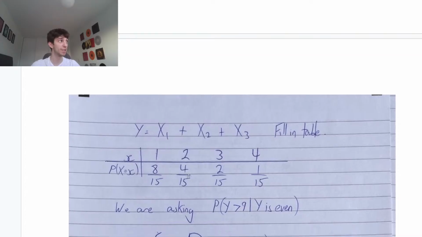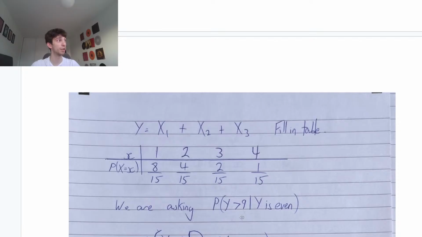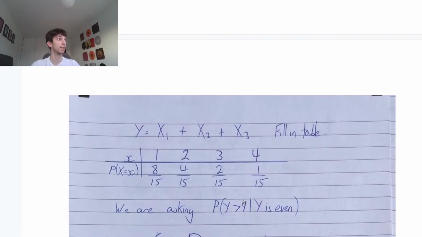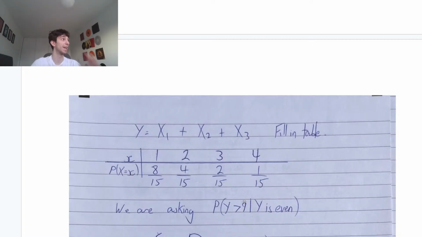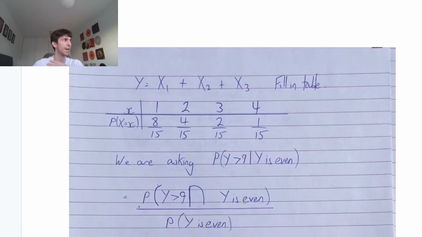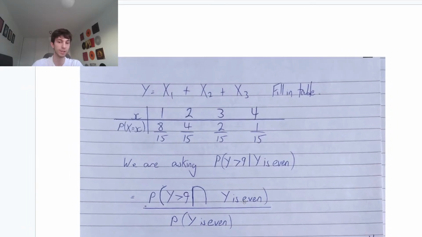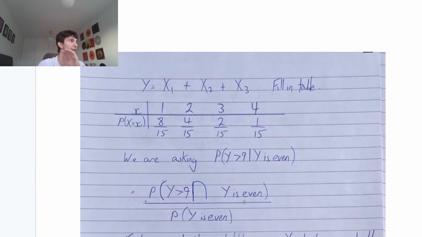Now you get marks for every step you show, guys. The probability that y is larger than 9 given y is even: always write out your conditional probability formula. If they give you a conditional probability, they're going to want you to write it out. It will probably help you in the question somehow, like we saw in 2023. I'm just preparing you in case we see a hard question like this. The probability of A given B is the probability of A and B over the probability of B. So this is the probability that y is larger than 9 and y is even, over the probability that y is even. In this kind of question, it helps to write things out.